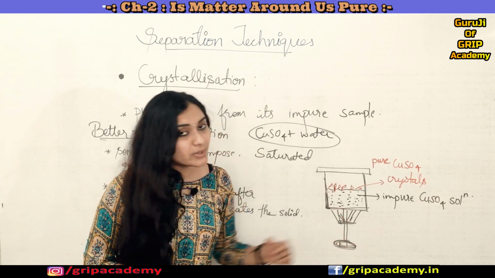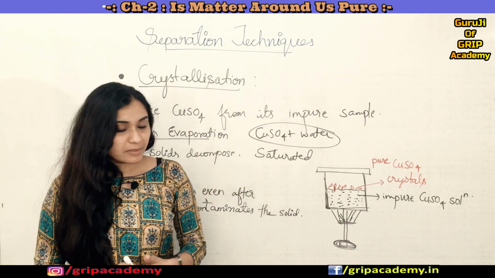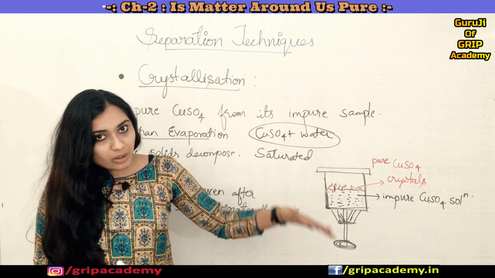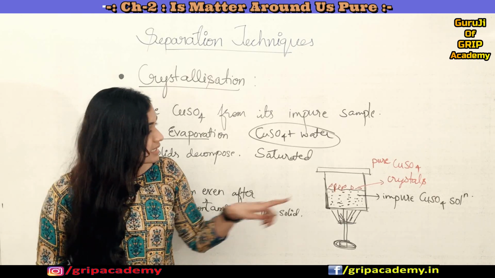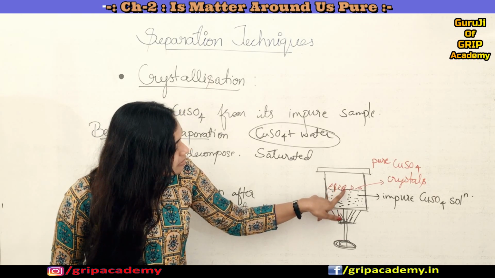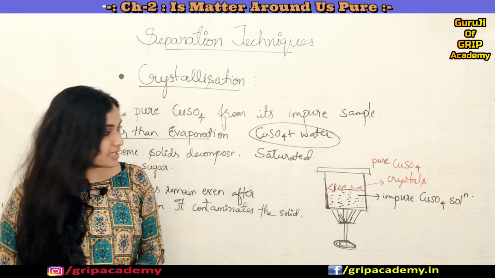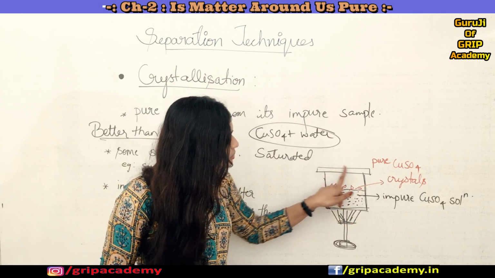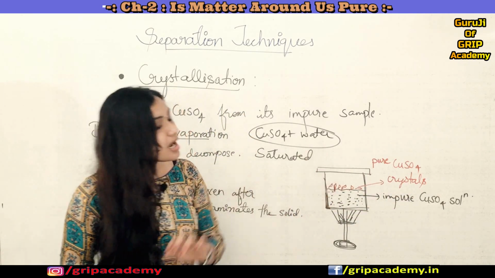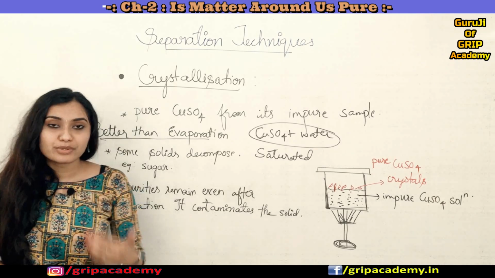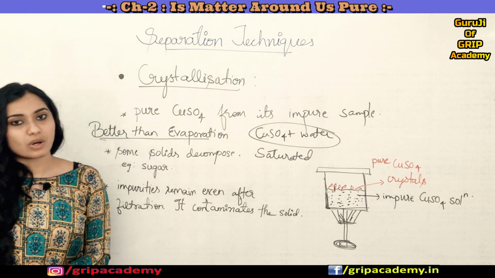Now you heat it. After some time, after heating, you allow it to cool down. Eventually you can see the crystals coming out of this solution, and they are deposited here. These are the pure copper sulfate crystals. Fine, so this is how you can use the process of crystallization to purify solids.